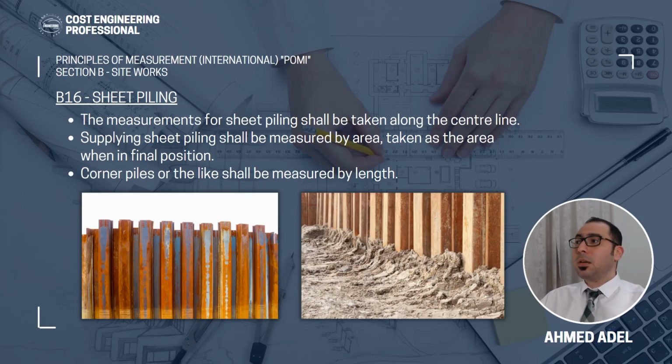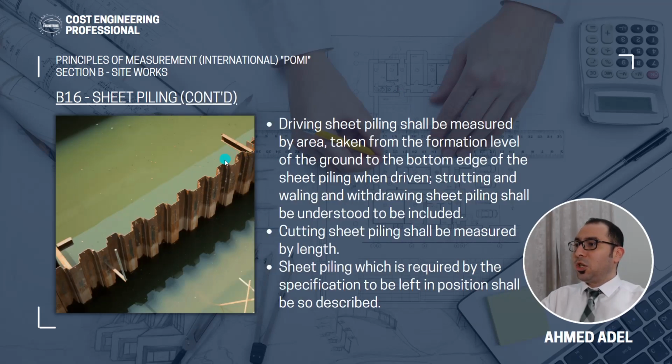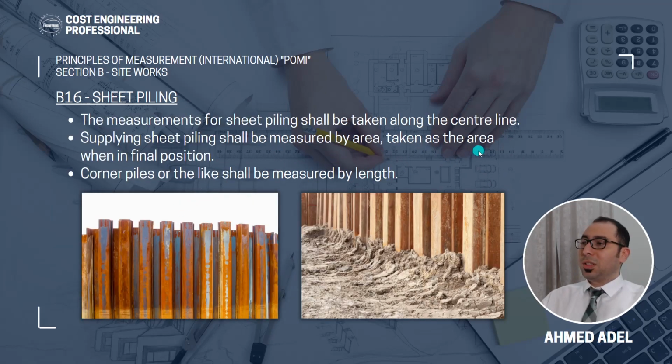Subsection number 16, which is sheet piling. So the sheet piling looks something like that. And the measurement for sheet piling shall be taken along the center line. And what is the meaning of that? If you see the sheet piling from top, you see it's like corrugated. So you will not go and measure the length like that. No, you will measure just the length here on the center line, which will be the linear total of that. And that's it. So this is regarding the measurement for sheet piling shall be taken along the center line.